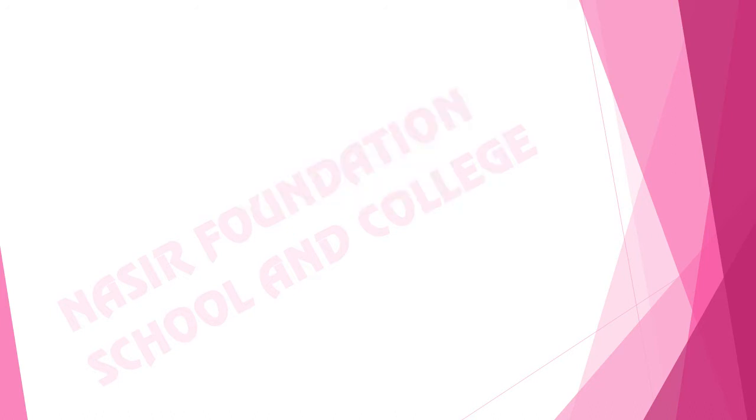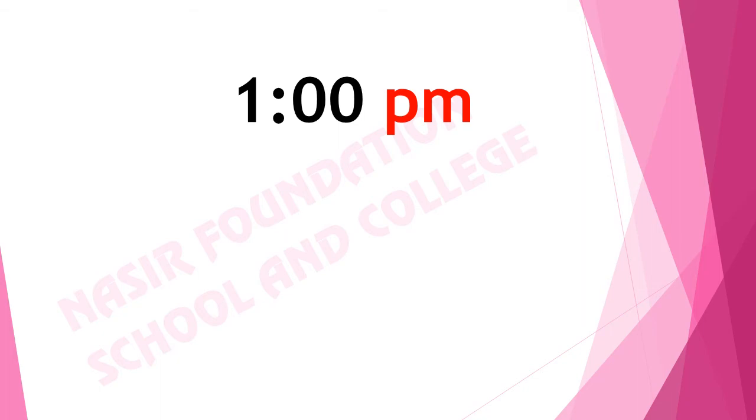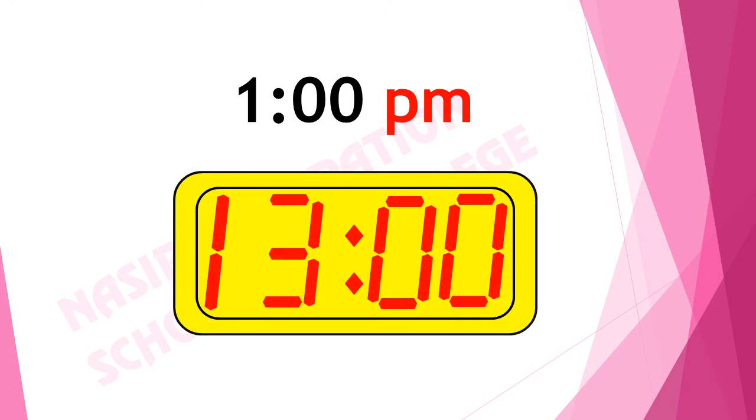As the next day starts, the time is counted from 0001. It means there are 0 hours and 1 minute, or 1 minute past midnight. On analog clock, it is 1 p.m. and on digital clock, 1 hour past 12 noon is 13 hours.